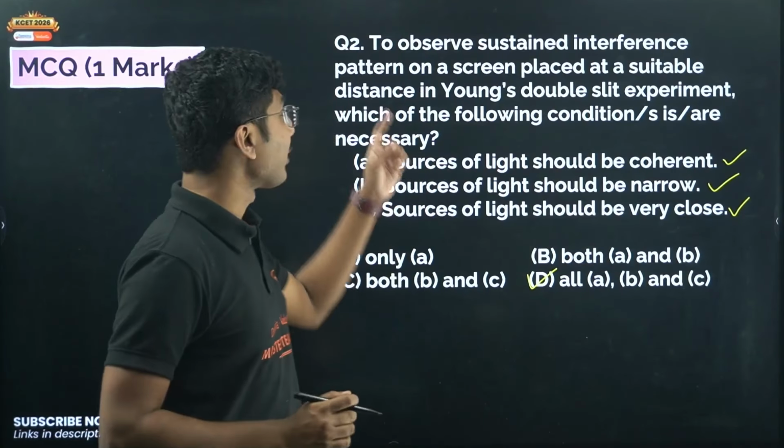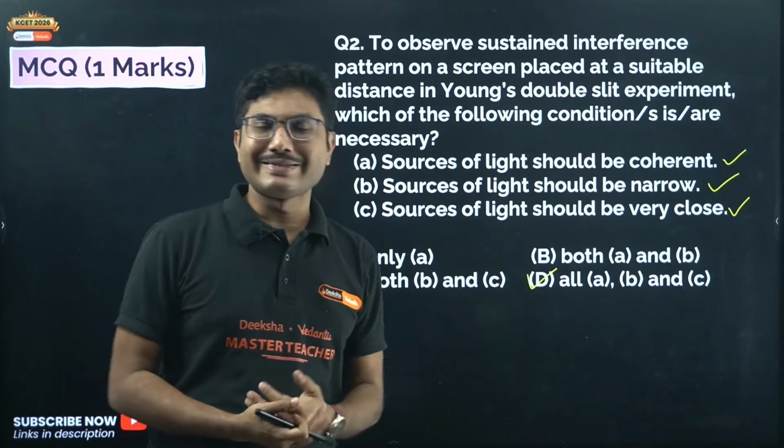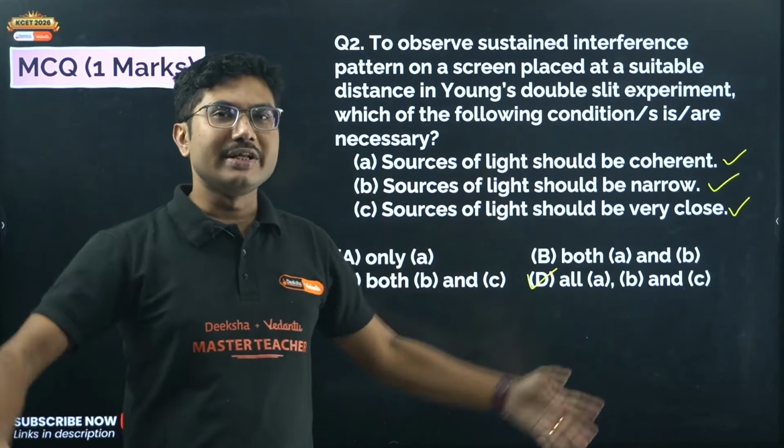Very important, sustained Young's double slit pattern. So if they are not close, you might see interference, but the screen size etc.